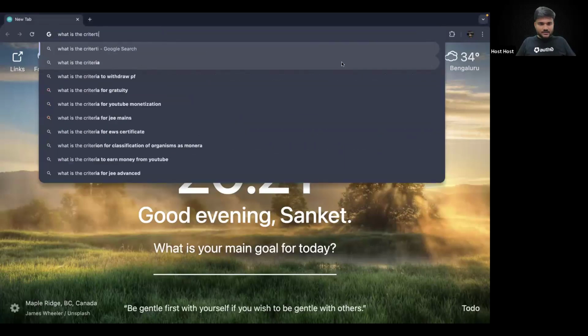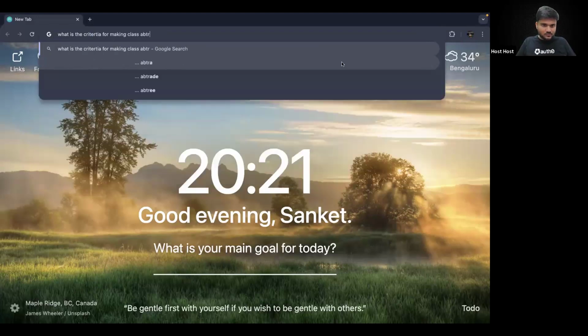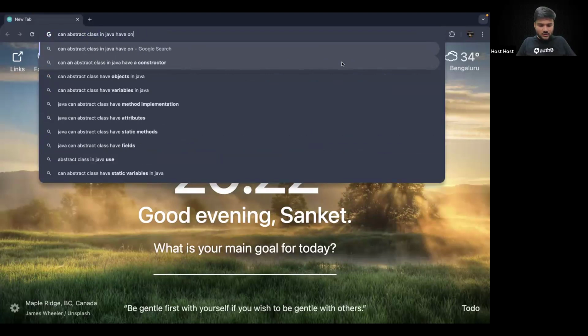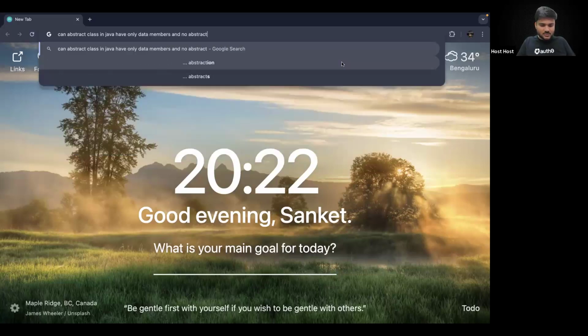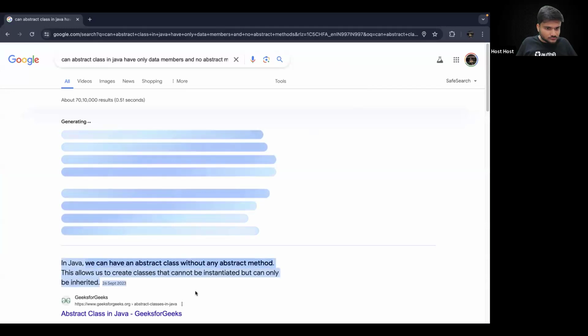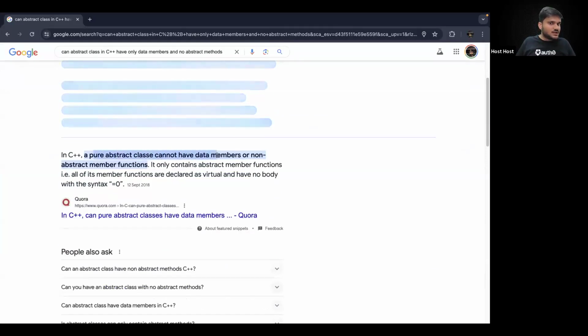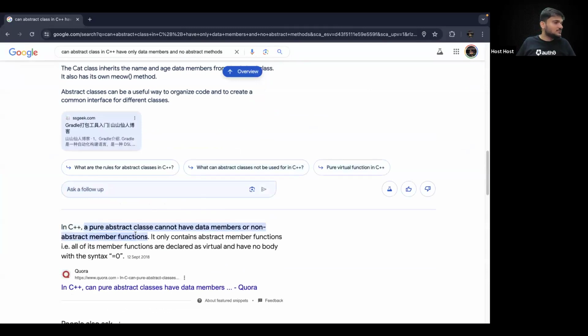Can an abstract class in Java have only data members and no abstract methods? Somnath, are you able to see it? In C++, if you go with C++, I think a pure abstract class cannot have data members or non-abstract member functions. Right? This happens in many languages, small rules get mixed up here and there and the mind just goes blank. I also face this problem. These days I have to write C#, and that is a different kind of poison altogether.